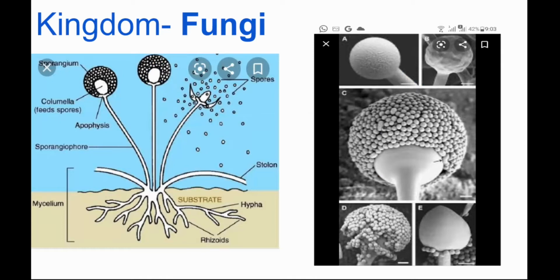In your textbook, they have given you an experiment of keeping a piece of bread or chapati in a closed tiffin or box, not in the open. After a few days, we will see a cottony layer on the bread or the piece of chapati. This layer is called fungi. The diagram shown in the textbook is the same as shown here, and this fungus grows with the help of sporangia. The sporangium splits and falls on the other part of the bread, and the fungus grows over there.